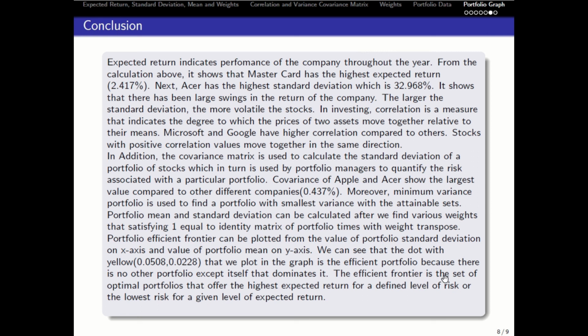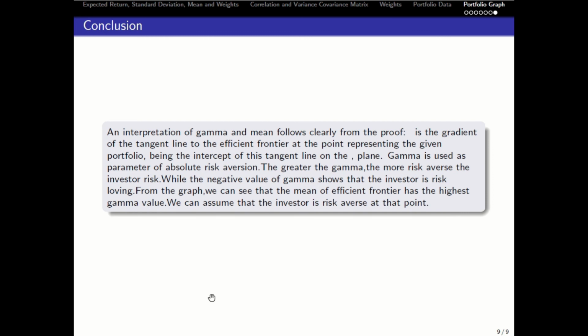The efficient frontier is the set of optimal portfolios that offer the highest expected return for a defined level of risk or the lowest risk for a given level of expected return. An interpretation of gamma and mean follows clearly from the proof. It's the gradient of the tangent line to the efficient frontier at the point representing the given portfolio, being the intercept of this tangent line on the plane.